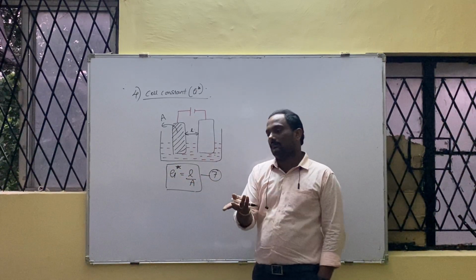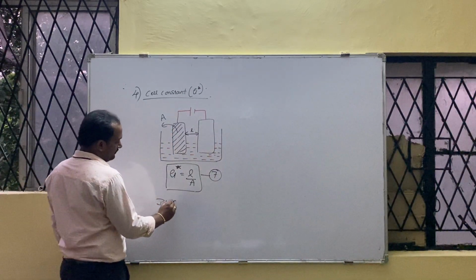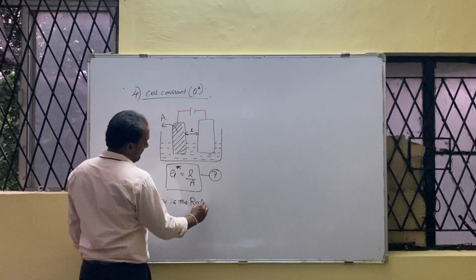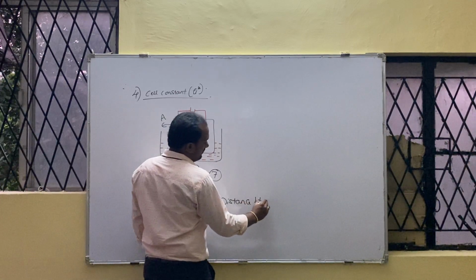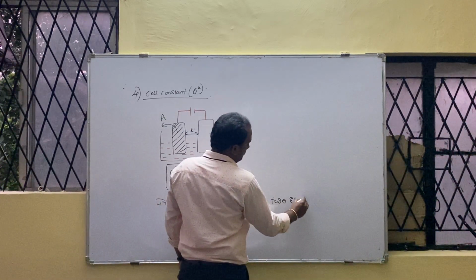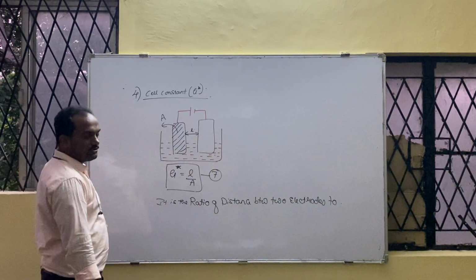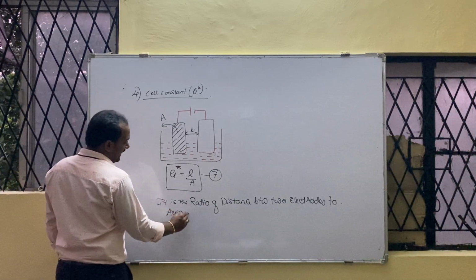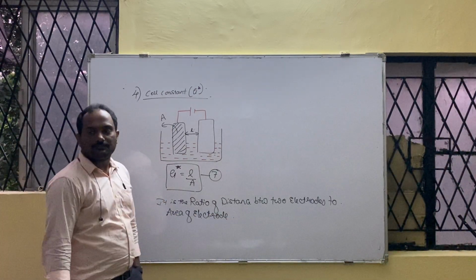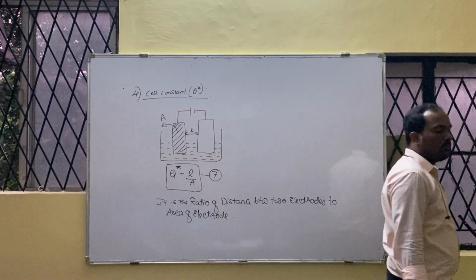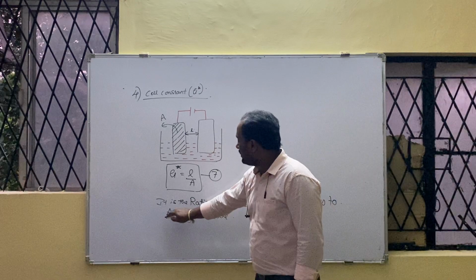Write it below: it is the ratio of distance between two electrodes to area of electrode. Underline the word distance, underline the word area.